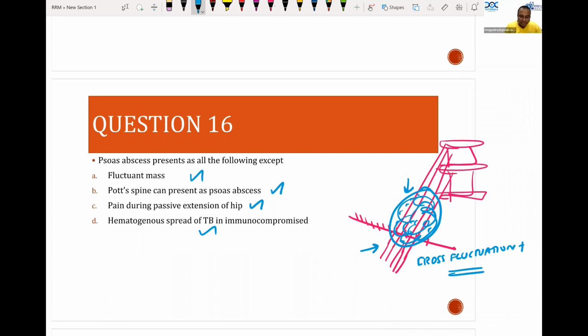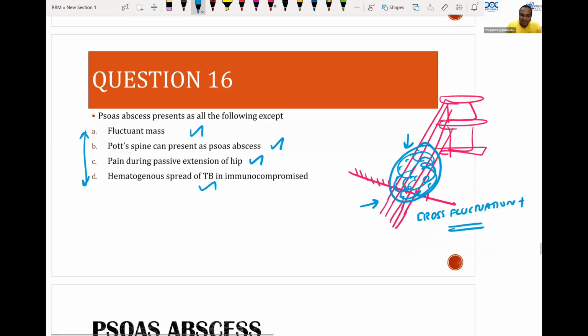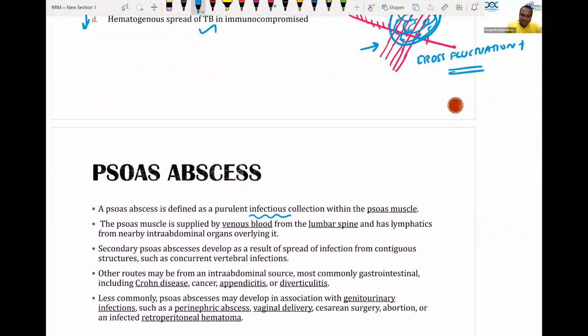I don't know about any change in that, because psoas abscess is divided into primary abscess, because of the infectious collection within the psoas muscle tracking from the venous blood from the lumbar spine. Secondary abscess can be due to infections from the contiguous structures like Crohn's disease, appendicitis, diverticulitis. All this can cause psoas abscess. So this is the picture showing you.